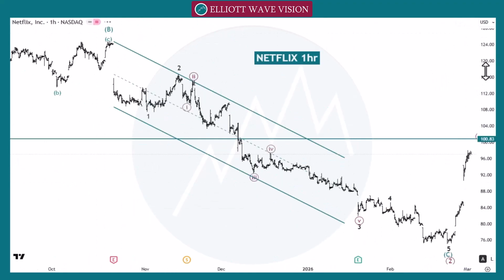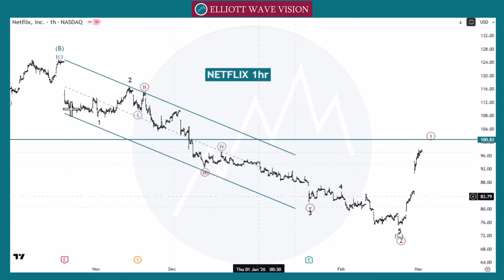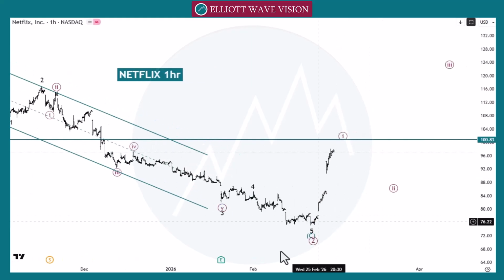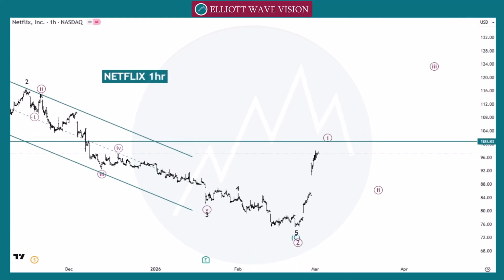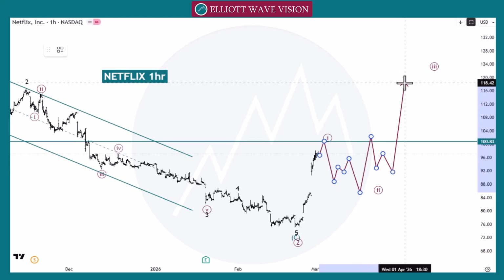In 1 hour time frame, after this green wave C, we count this move as a black wave 1, black wave 2, black wave 3, 4 and 5. Again market gives us this move as a wave 1. We need to wait for this impulsive move to complete, then wave A, wave B and wave C. Then market will give us this next impulsive move and its correction. Then we will go towards the next point 120 and then 130 step by step.